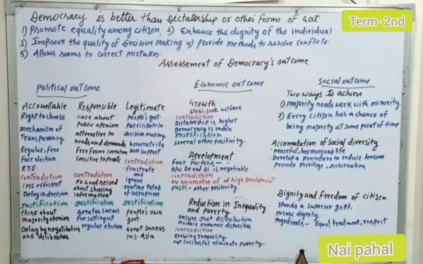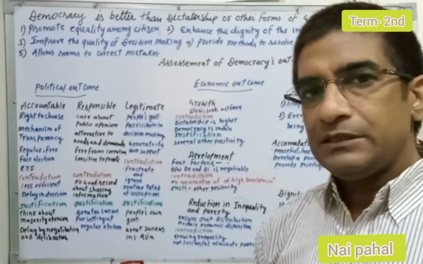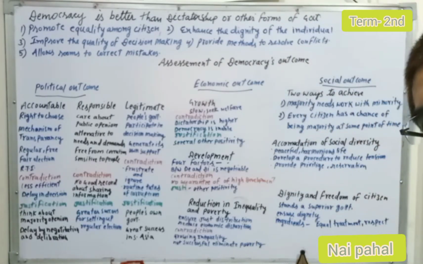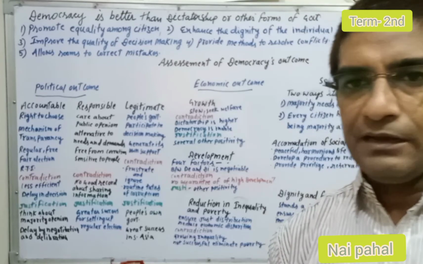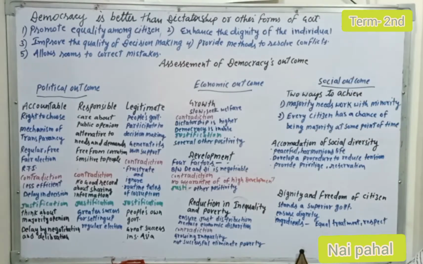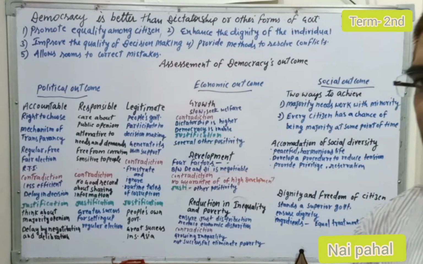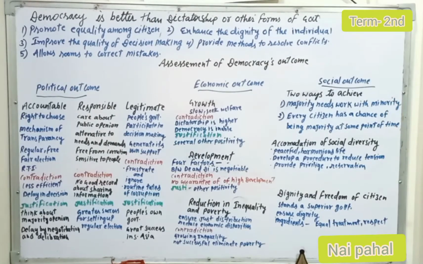Justification: democracy has a lot of other positivity except economic growth. So only the one thing which is not acquired in democracies, we cannot reject it because we have the good other positivity. So we have a lot of good reasons to survive with democracy.